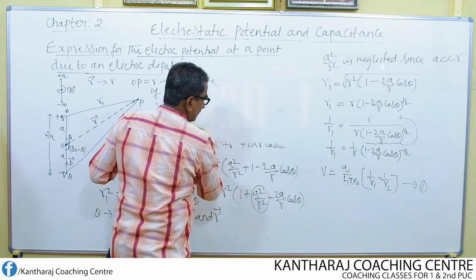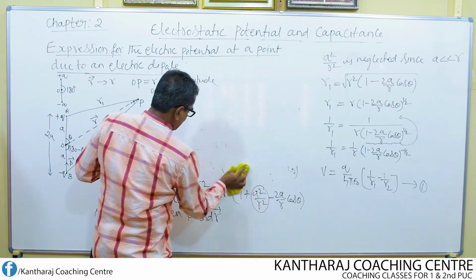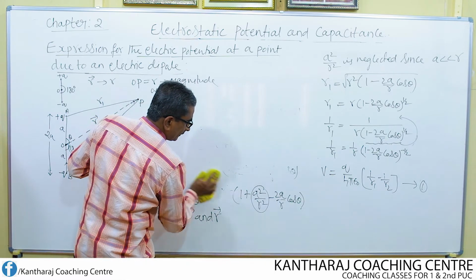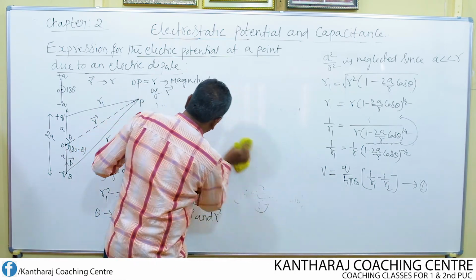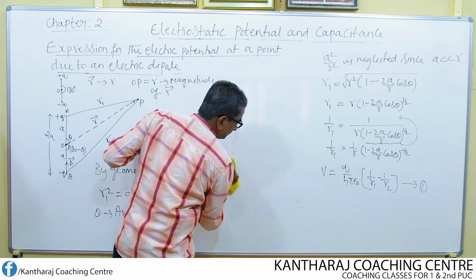How? I use one theorem, the binomial theorem, to expand this.